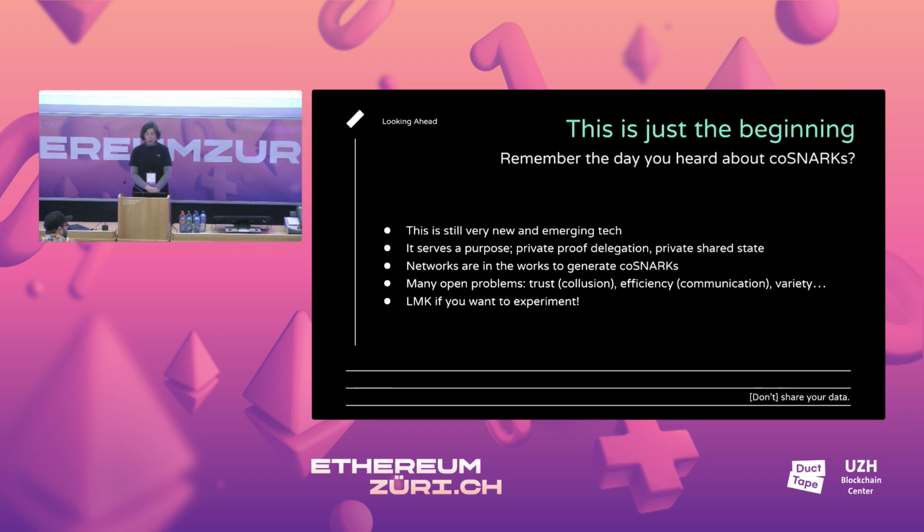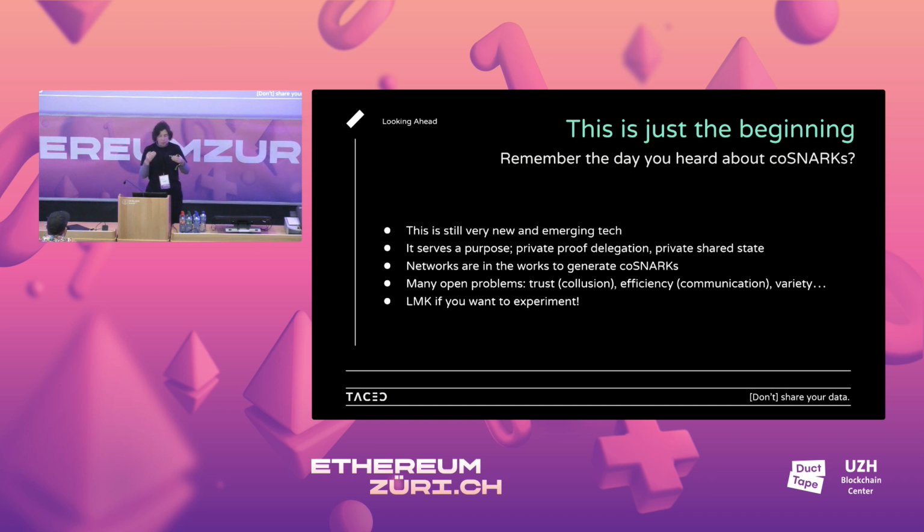Looking ahead, it's still a very new and emerging area. There's really a lot to be discussed and decided, like what is this stuff even called? Is it ephemeral? It's very cool, I think. It serves a purpose. Whenever new tech emerges, people often ask, what's the use case? Is this tech for cool tech's sake? Is this actually needed?